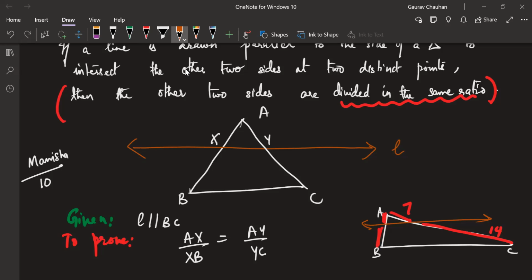1:2. And suppose you know this is 10. How much will this be? MG. Oh, sorry, G. 5 centimeter, right? Be good? Yeah, that ratio will always be same if L is parallel to BC. Be good? Yeah, that's the meaning of this theorem.